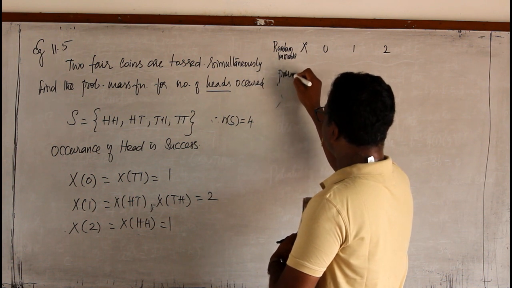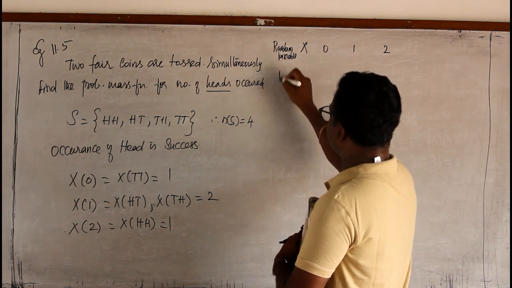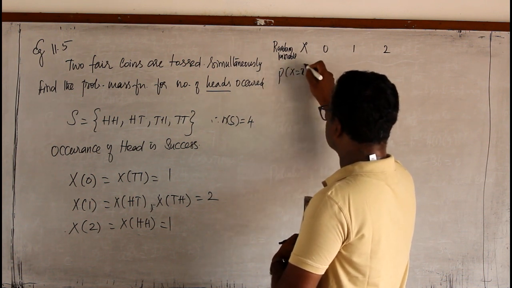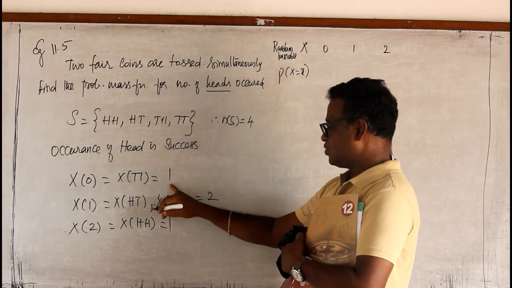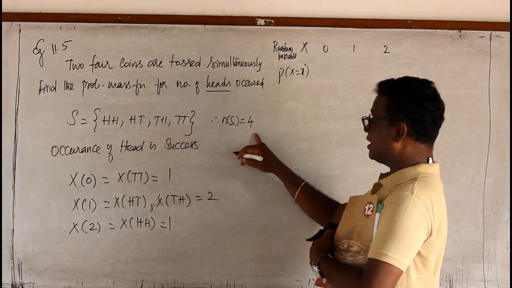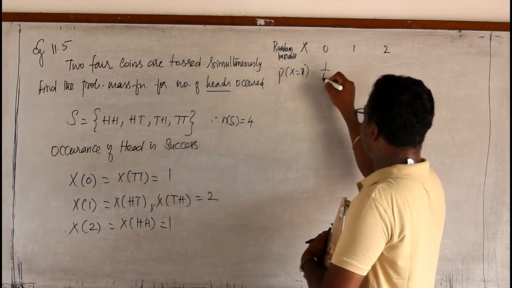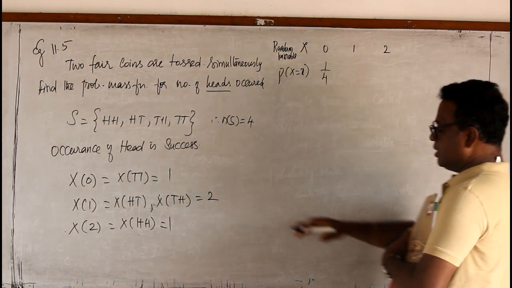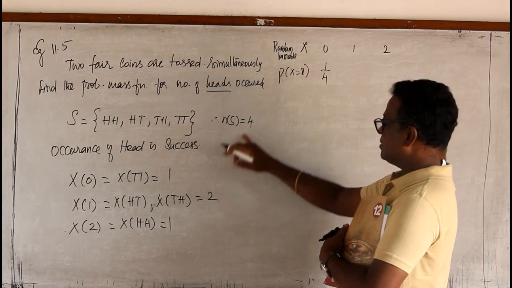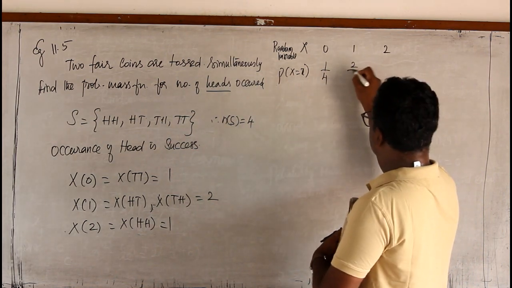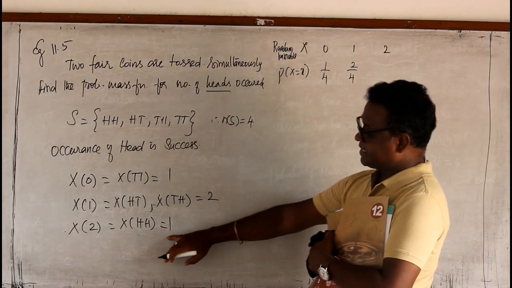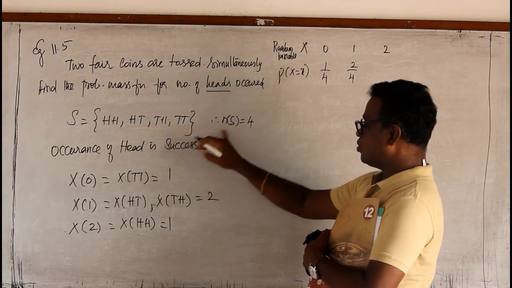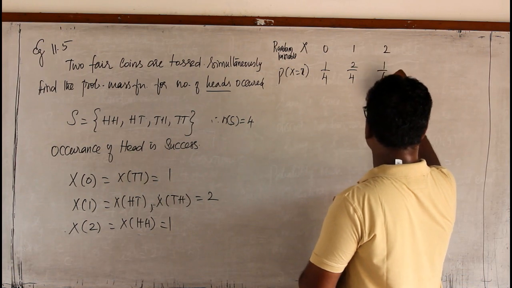Therefore, the probability mass function we use is P of X equal to x. When it is 0, it occurs only 1 time out of 4 times, so the probability is 1 out of 4. 1 head occurs 2 times out of 4, so it is 2 out of 4. And 2 heads, that is both heads, occurs only 1 time out of 4, therefore it is 1 by 4.